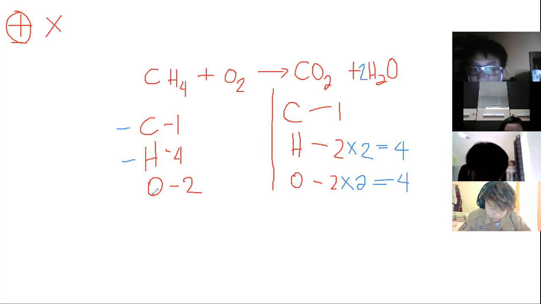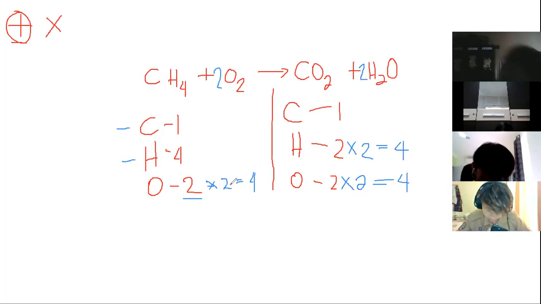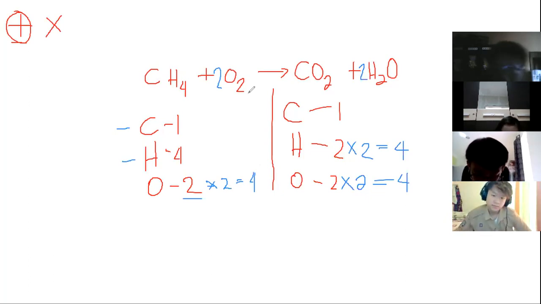But then for the other side, our oxygen is 2. So what are we gonna do? Put 2 there. So 2 times 2 will turn into 4. Get it? Do you understand? Okay, so I think it is all clear now. So that's how you balance the equation, okay?